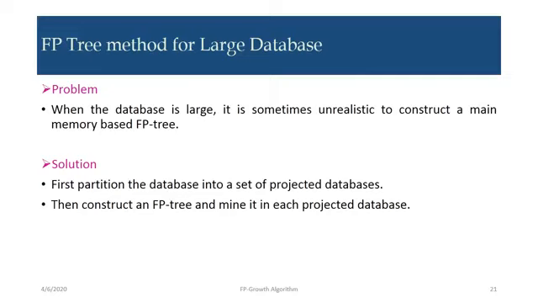Suppose we have a big database subdivided into 5 projected databases. We construct 5 FP trees for the 5 projected databases using the divide method, as explained in partitioning. Then we conquer it, integrating them to give a full FP tree.